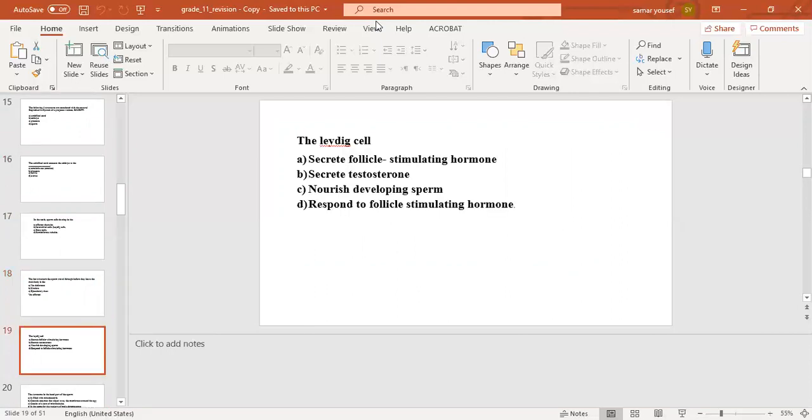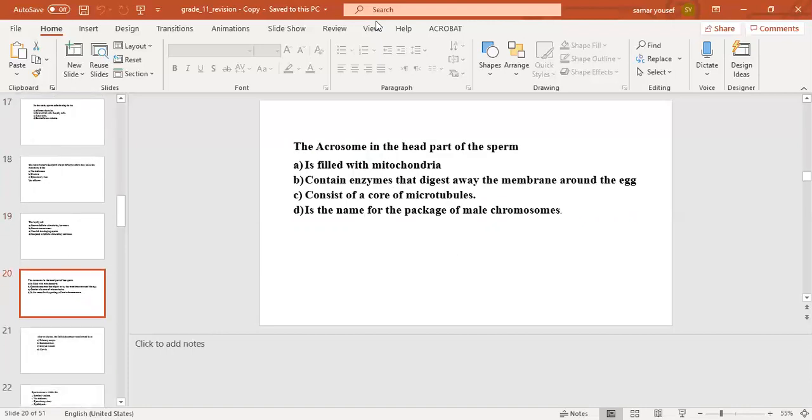The next question, the Leydig cells, number A, secrete follicle stimulating hormone, number B, secrete testosterone, number C, nourish developing sperm, number D, respond to follicle stimulating hormone. The correct answer will be number B, secrete testosterone. The next question, a chromosome in the head part of the sperm.